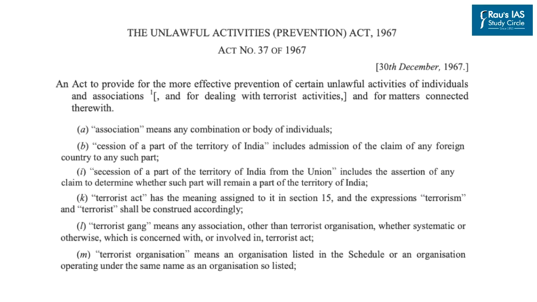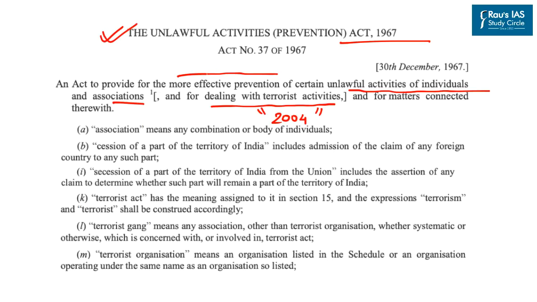Now, after understanding about various amendments under Article 19, let's go through the important highlights of Unlawful Activities Prevention Act of 1967. So, this act was legislated to provide more effective prevention of certain unlawful activities of individuals and associations and for dealing with terrorist activities. Now, this aspect was added by 2004 amendment made to this particular act. Now, this act also provides for definition of certain important terms such as association, which means any combination or body of individuals, secession of a part of territory of India, which includes admission of the claim of any foreign country to any such part.